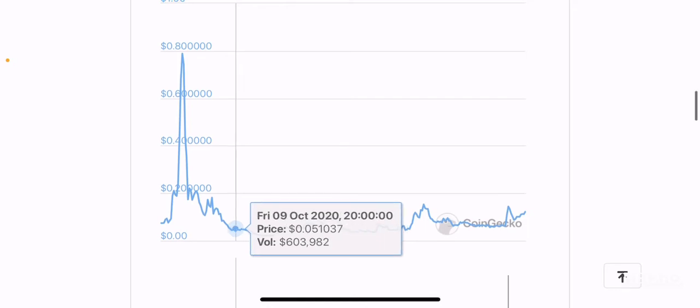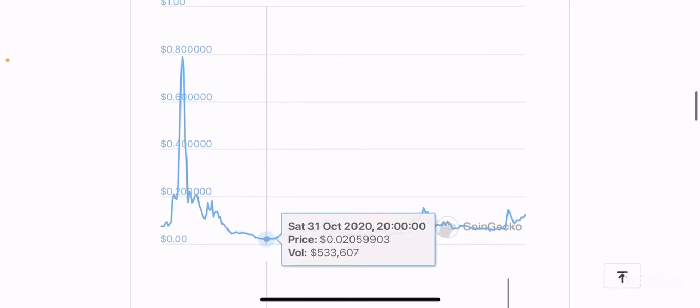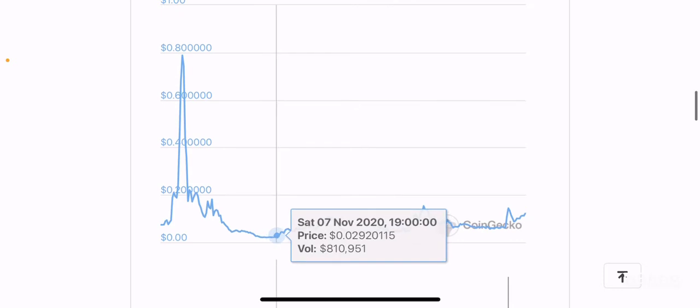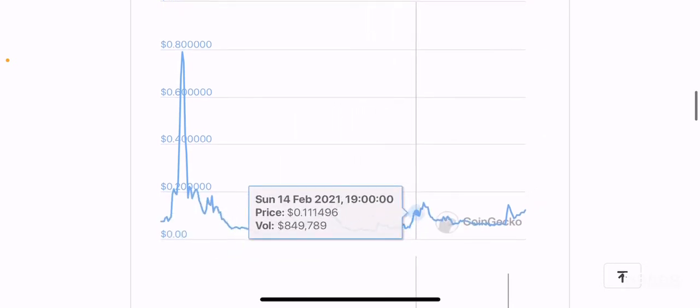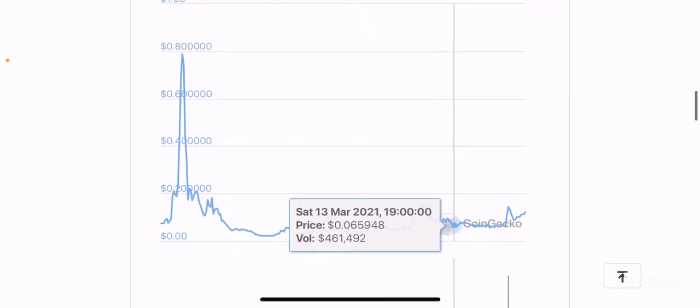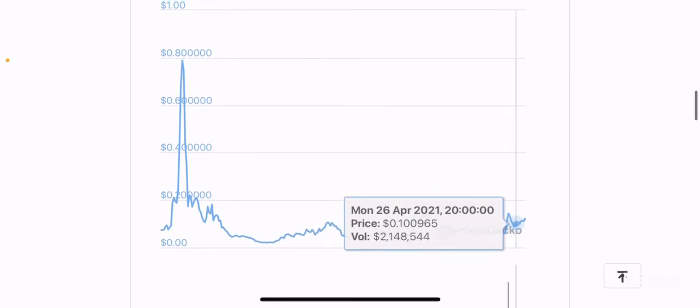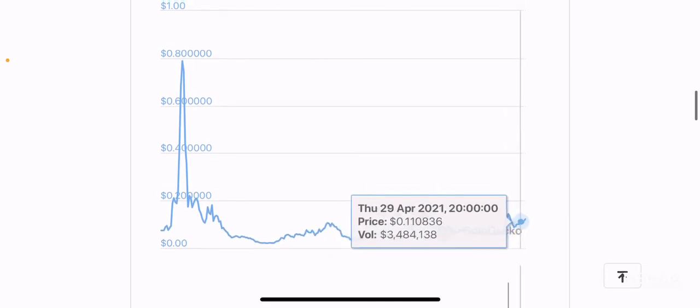Its all-time low was about 2 cents per token, and it's been moving sideways, having some small blips up and down. But now, if you can see, this token is kind of trying to move up, right?